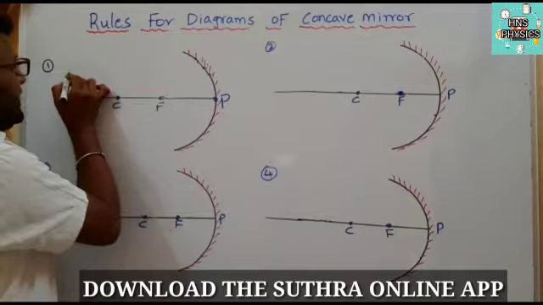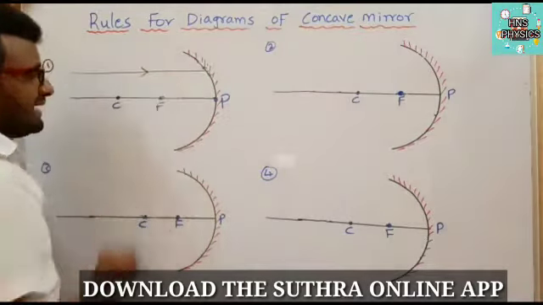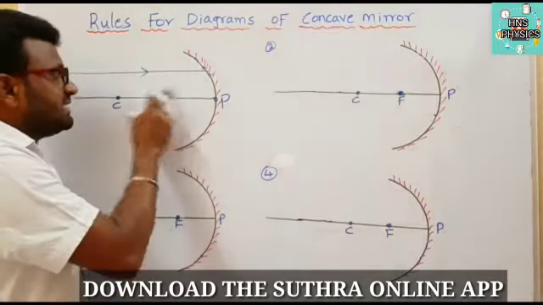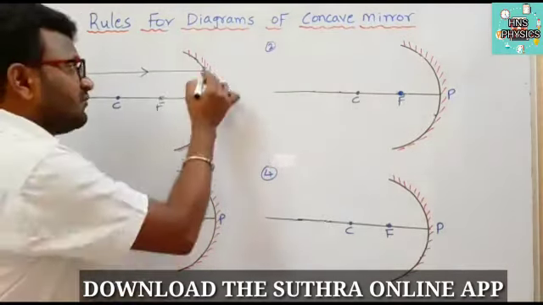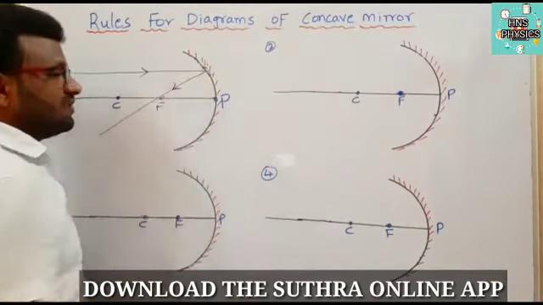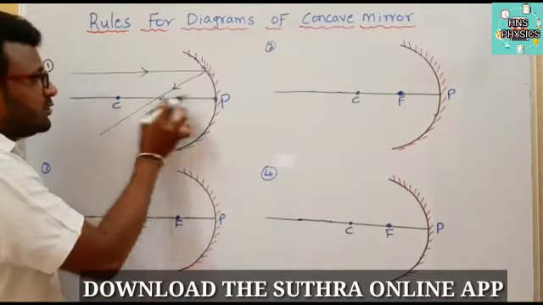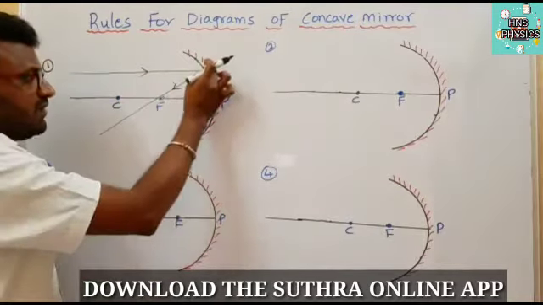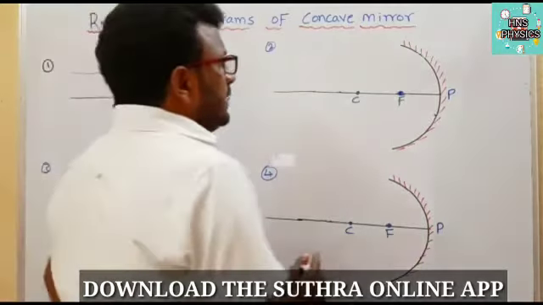Now the first rule: if any ray of light is coming parallel to the principal axis, this is the principal axis, the ray is coming parallel to the principal axis, then after reflection the ray passes through the focus. This is the first rule. Once again, listen: if any ray of light is passing parallel to the principal axis, after reflection it passes through the focus.